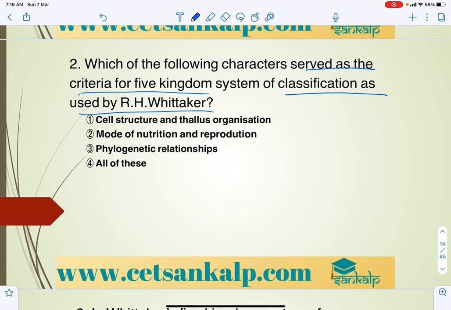Whittaker. Next, which of the following characters served as a criterion for the five kingdom system of classification? Here they consider almost all the characteristic features, like the cell structure, that is whether they are prokaryotes or eukaryotes, thallus organization, whether they are completely developed or not, along with mode of nutrition. Mainly they classify the organisms on the mode of nutrition.